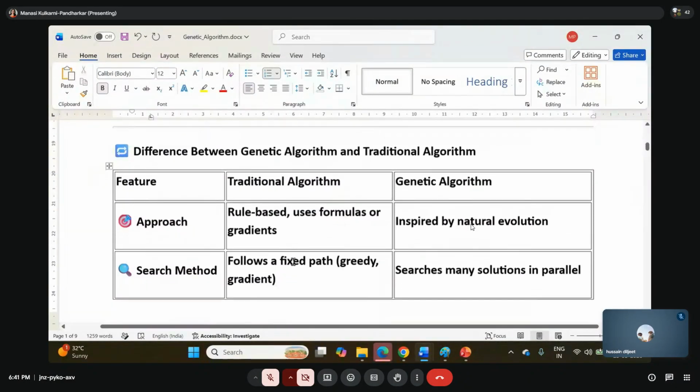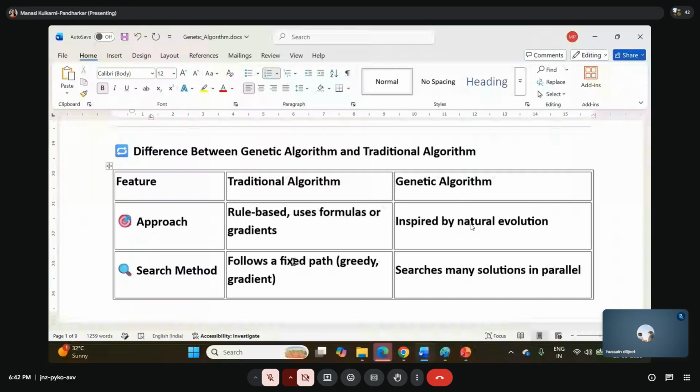So the difference between the genetic algorithm and some of the traditional algorithms, let's try to understand this. If you look at the approach, in the traditional approach, it is rule based. It uses formulas or some kind of gradients. In genetic algorithm, it is inspired by the natural evolution. That is why the name is called genetic. Obviously, we are going to see the complete process, how it works. That is why we call it genetic, natural.